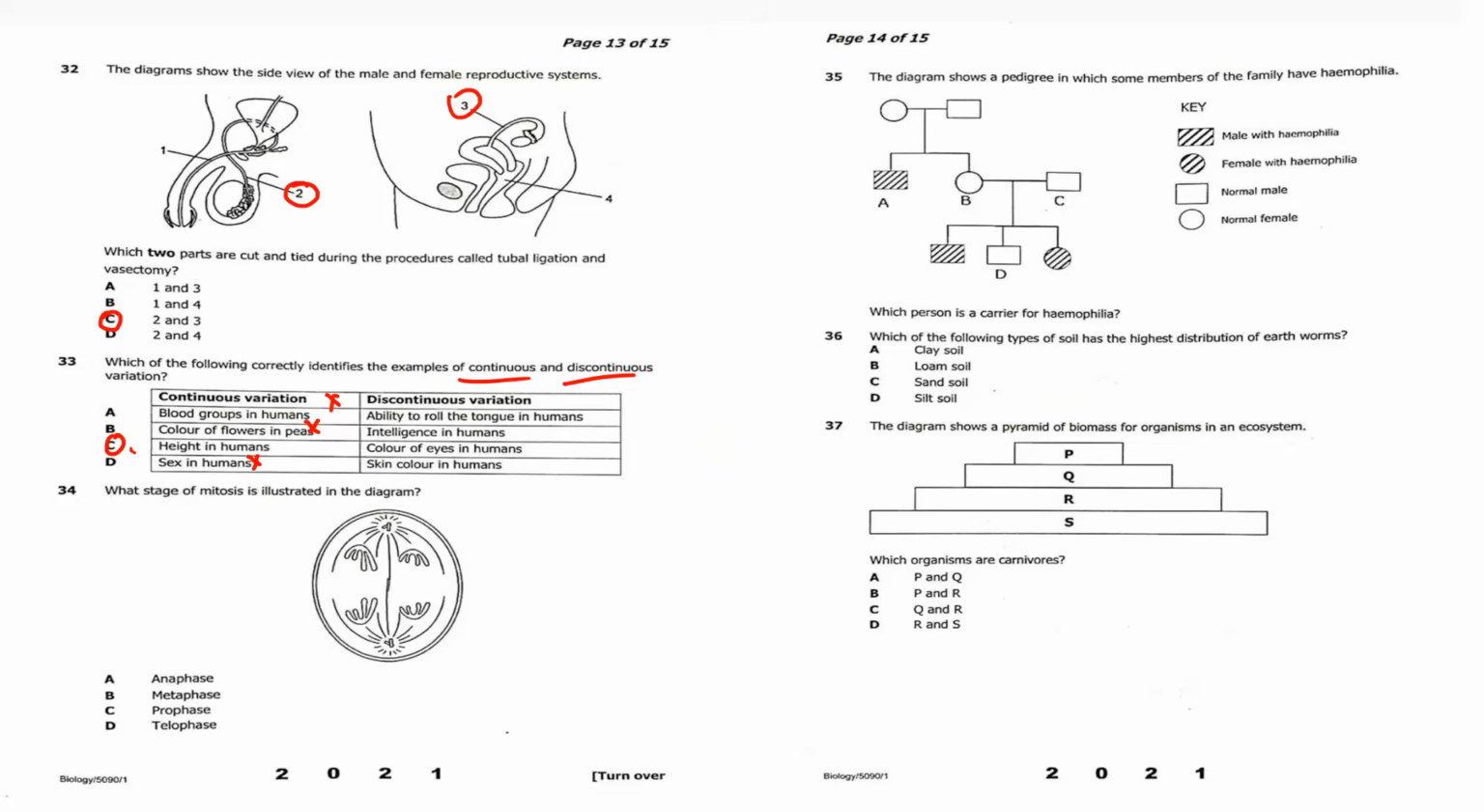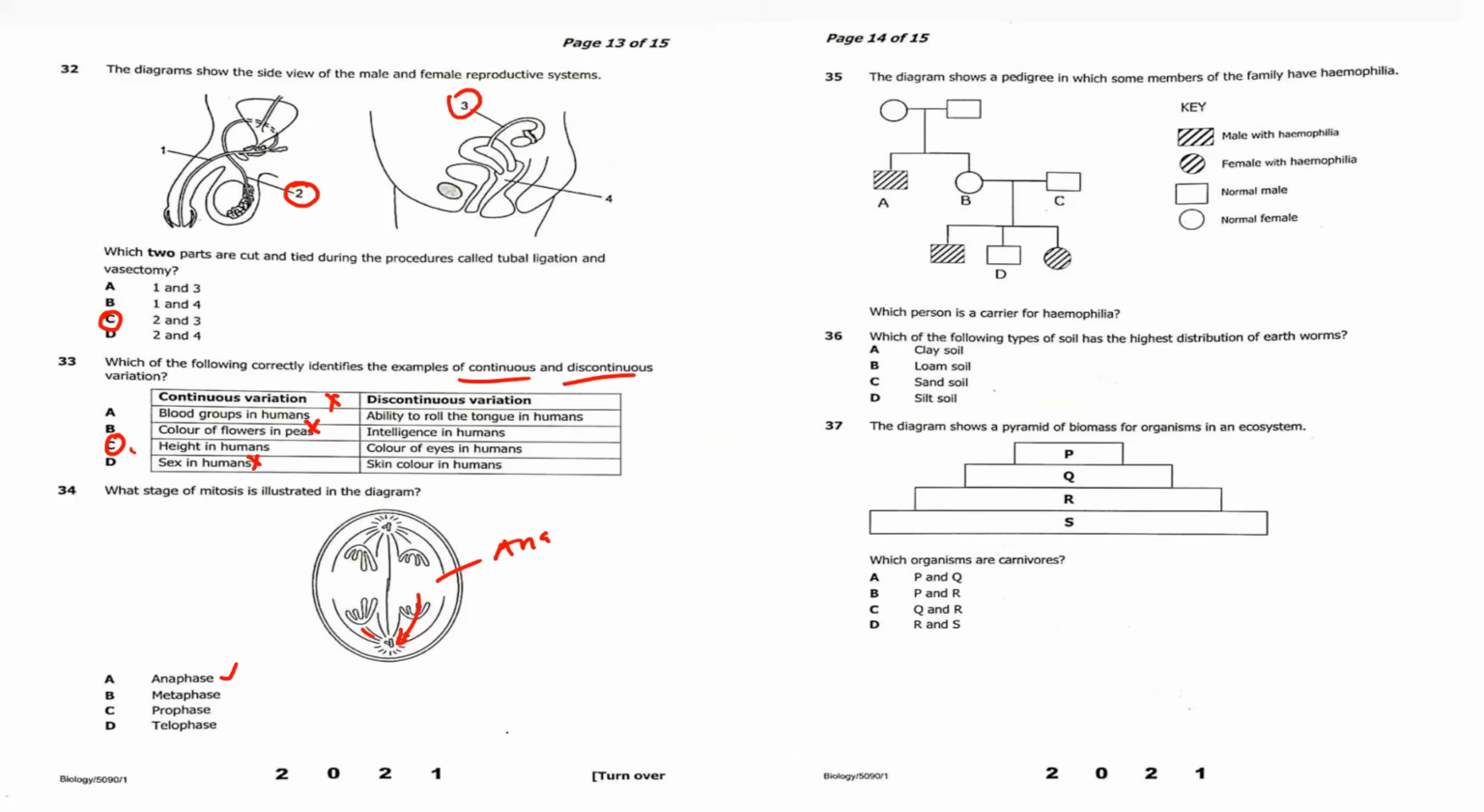Very important. What stage of mitosis is illustrated in the diagram? As you can see, the chromosomes are pulled to the end poles, away from the center. This is anaphase, which is A.